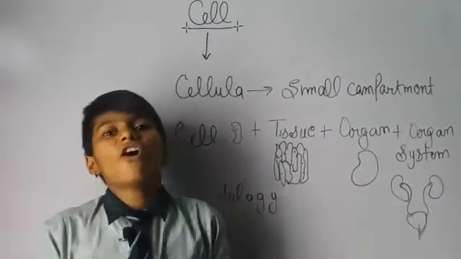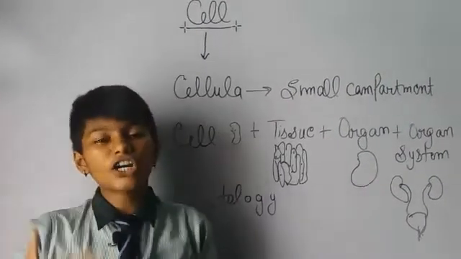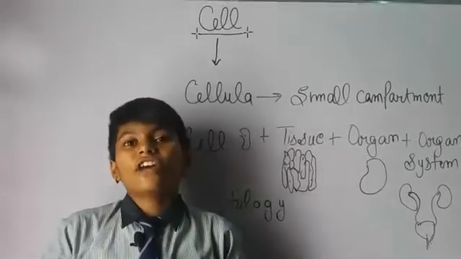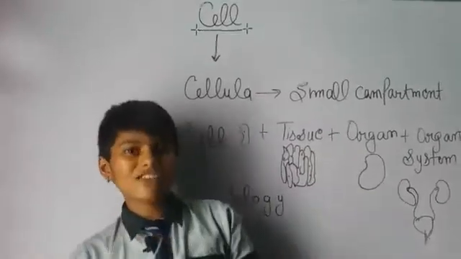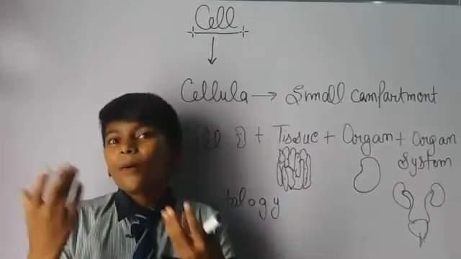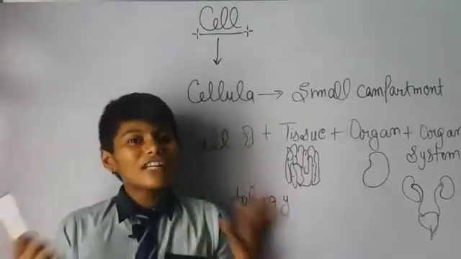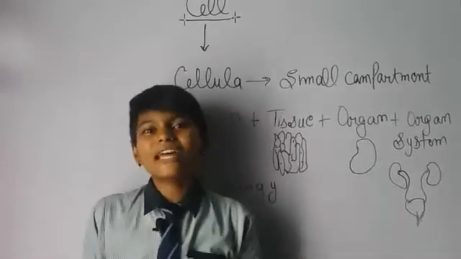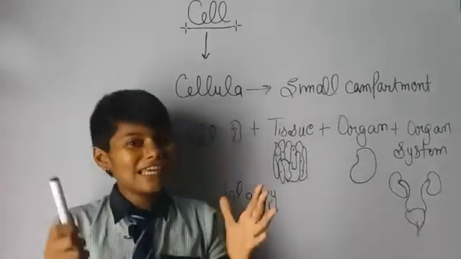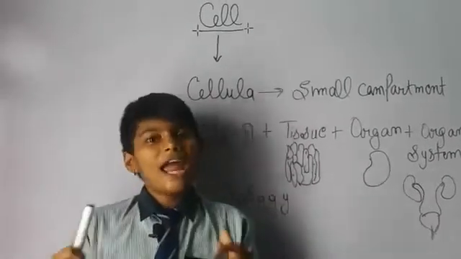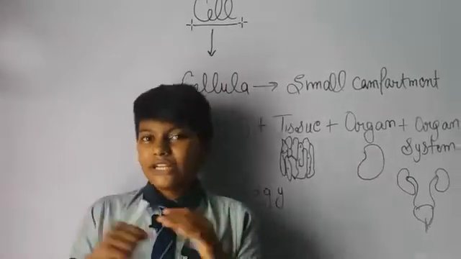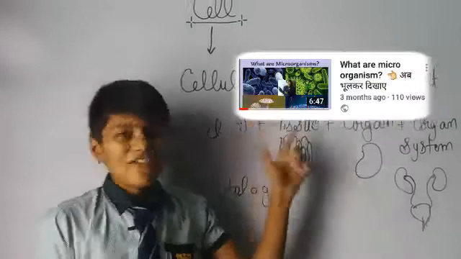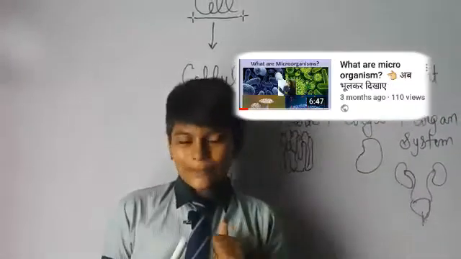Cytology is the study of the cell, its structures, its function, its development, and the theory of the cell. A microscope is an instrument used to see microorganisms. If you want more details about the microscope, see my video on microorganisms.